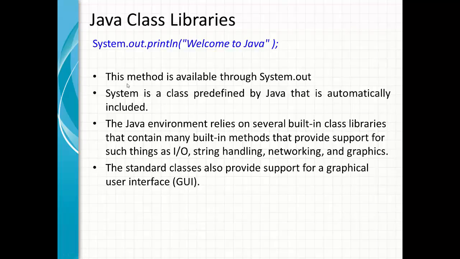Now the Java environment depends on many built-in class libraries, and these built-in libraries provide support for string handling, for networking, for input output, as well as for graphics. They also provide support for GUI, which stands for Graphical User Interface. And we will see again in future videos how these libraries support all these different types of functionalities.